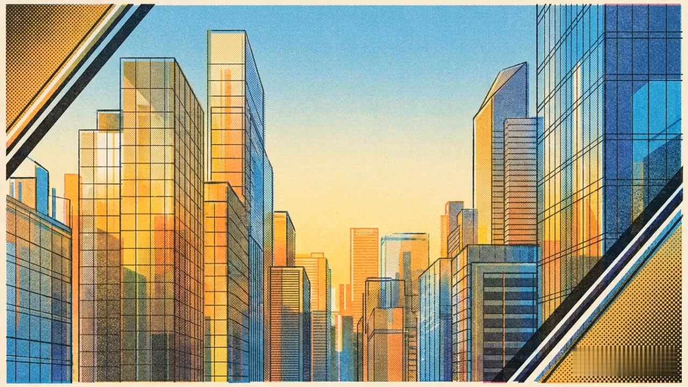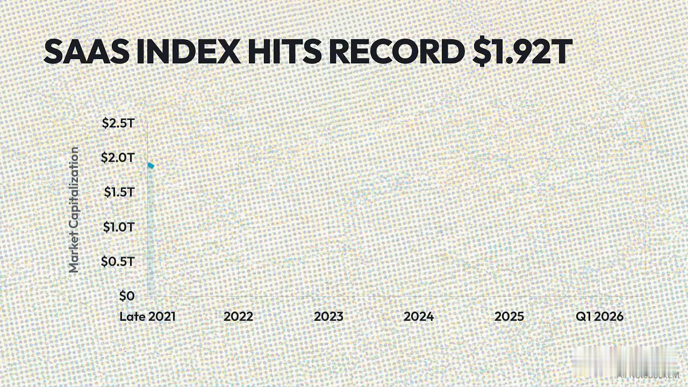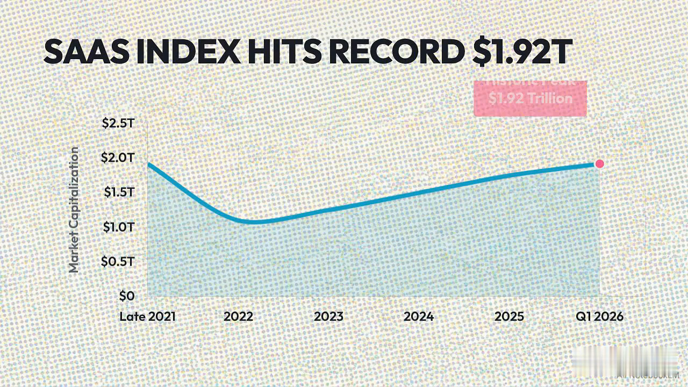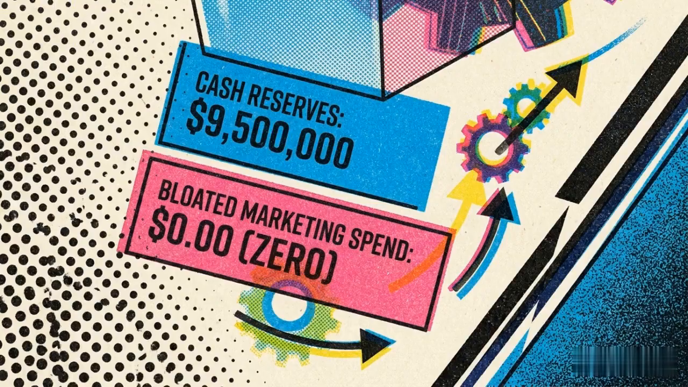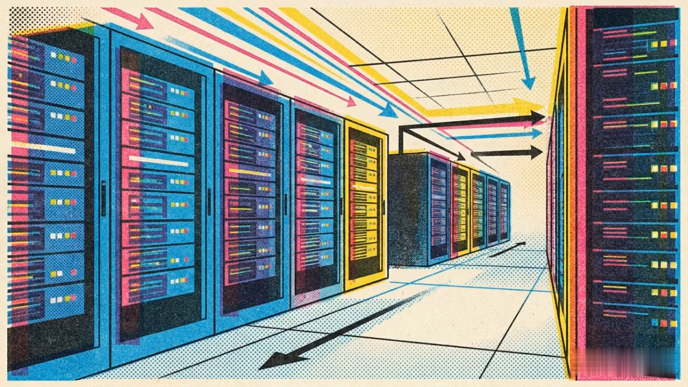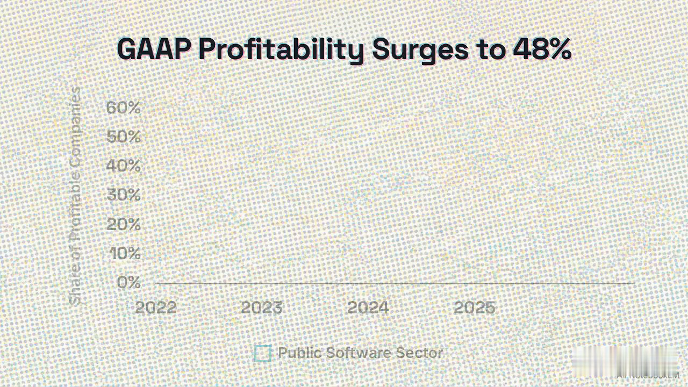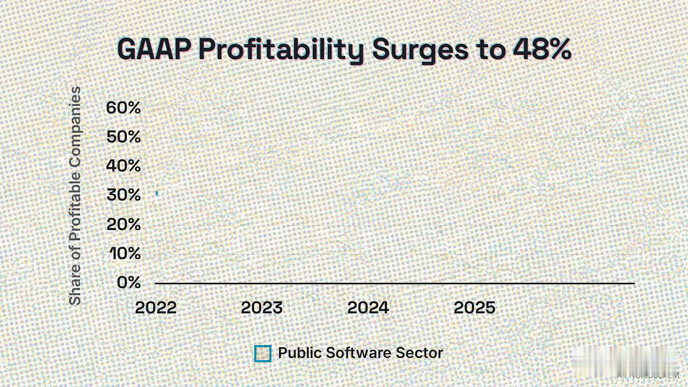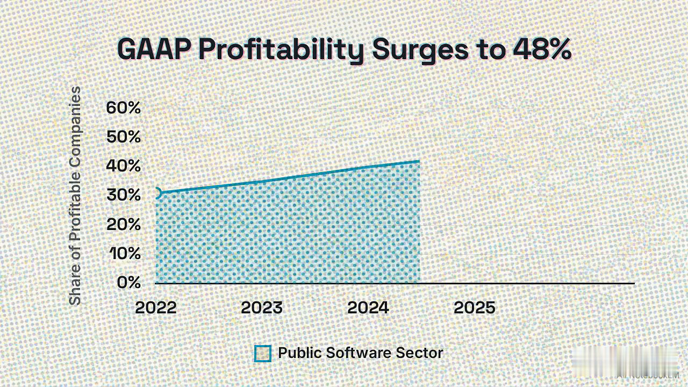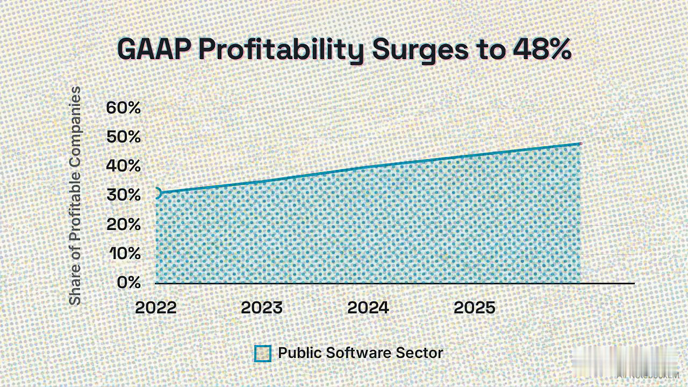This restructuring has brought the market back. The BVP Cloud Index has recovered to its late 2021 historic peak of $1.92 trillion. But the foundation of this peak is different. It is built on structural efficiency rather than speculative projections. This area chart proves the shift. Across the entire public software sector, the share of companies operating profitably on a strict accounting basis has climbed from 31% in 2022 to 48% today.